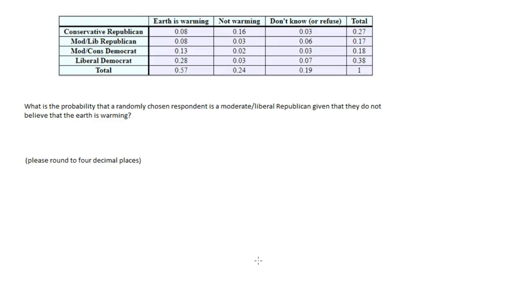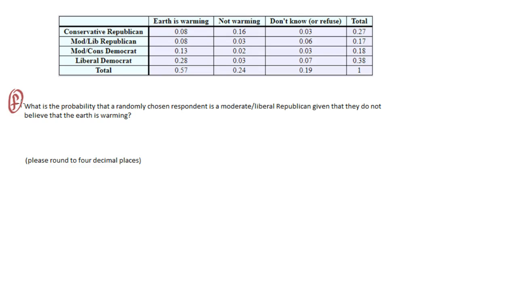All right, so we had a question about part F of question 7 from the week 3 assignment. So this is part F. And it's asking, what is the probability that a randomly chosen respondent is moderate slash liberal Republican, given that they do not believe that the Earth is warming? So this is a conditional probability.